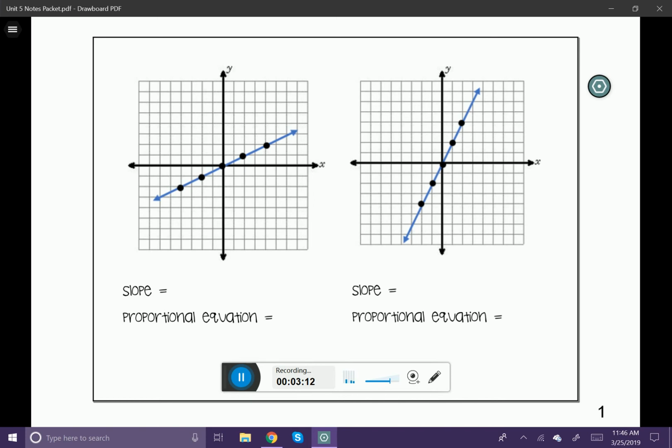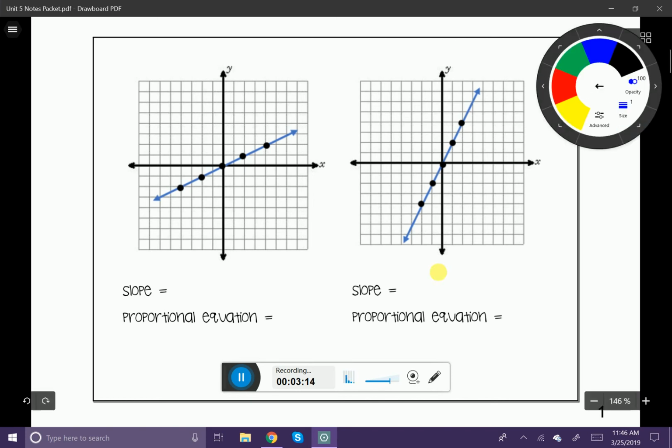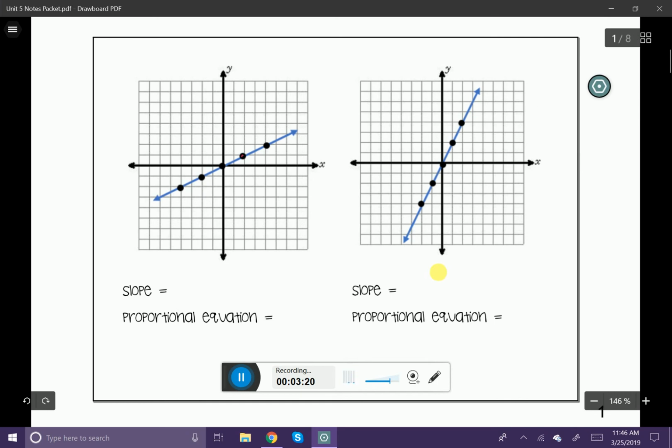To do that, we just need to select 2 points. So I'm going to go ahead and change my pen color so you can see it. I'm going to choose 2 points. I'm going to go ahead and choose this one right here and this one right here. Now, in order to find my slope, I need to rise and run. So I'm going to start here and I'm going to rise 1 and I'm going to run 2. So you can see I went up 1 and I went to the right 2. So that's going to give me 1 over 2. Well, we need to ask ourselves, does 1 over 2 simplify? And it does not. So therefore, our slope of this line is just 1/2. Now, you might be wondering, well, what if I chose 2 other points? What would that look like?